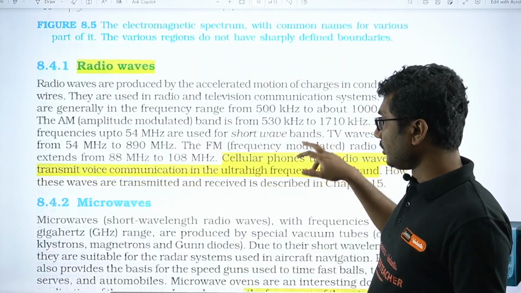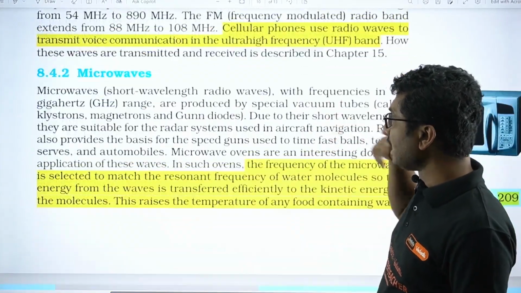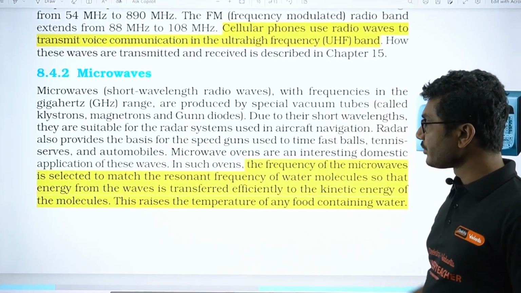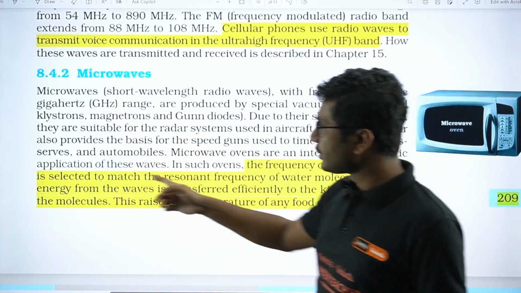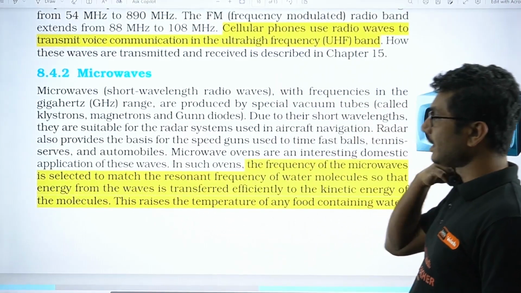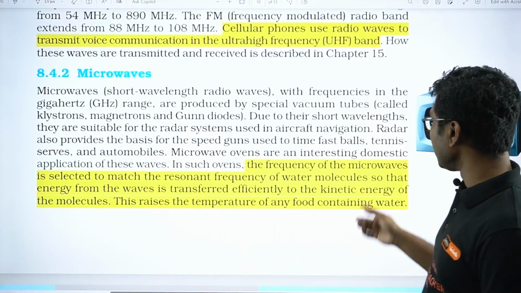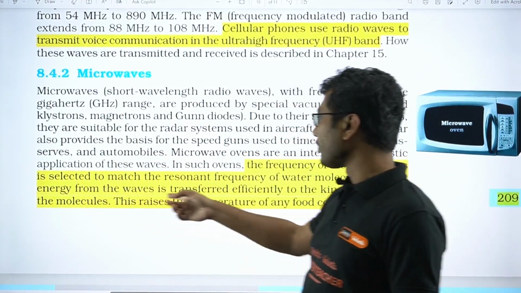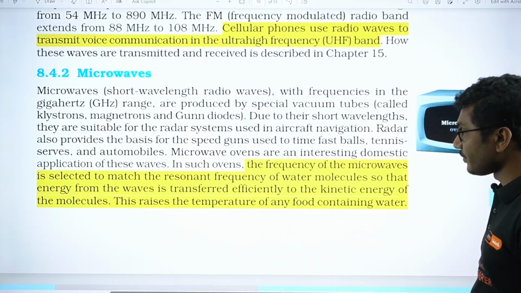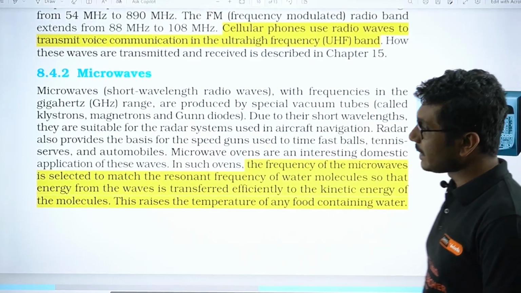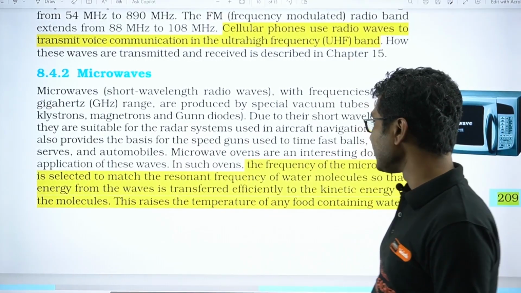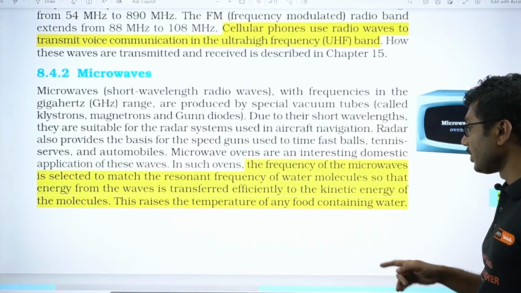Next are microwaves. Let's see some applications of microwaves. The frequency of the microwaves is selected to match the resonant frequency of the water molecules, so that the energy from the wave is transferred efficiently to the kinetic energy of the molecules. This raises the temperature of the food containing water.